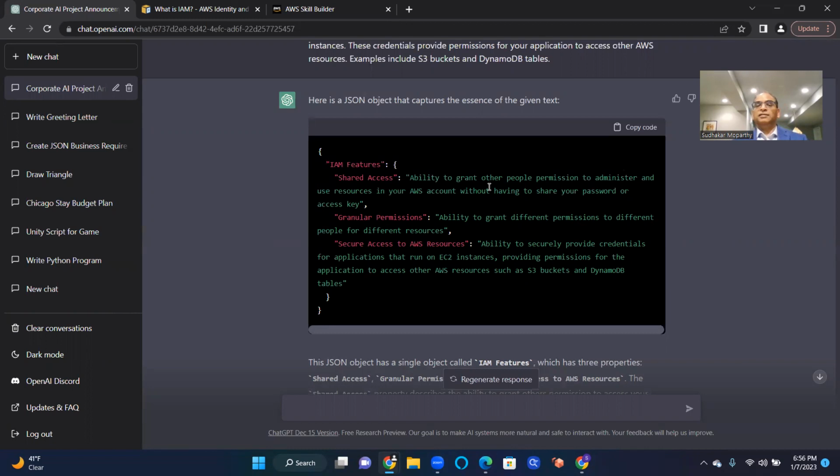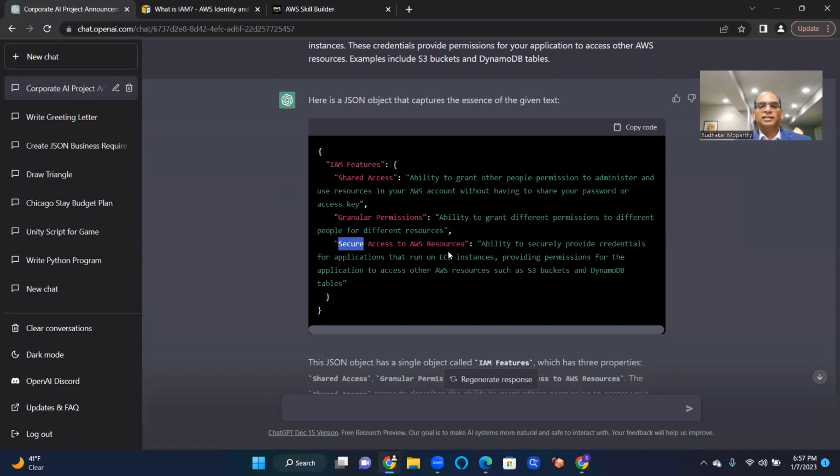Okay, so whatever I'm reading here is not that important, because you can understand it to the extent that you can. There may be some terms in these paragraphs that may not be clear when you are reading for the first time. But all you need to know is that there are some features, and shared access. That means I can share my resources with somebody. Granular permissions means I can control at a very fine, granular level. Secure access to AWS. The word secure is important here, I guess.